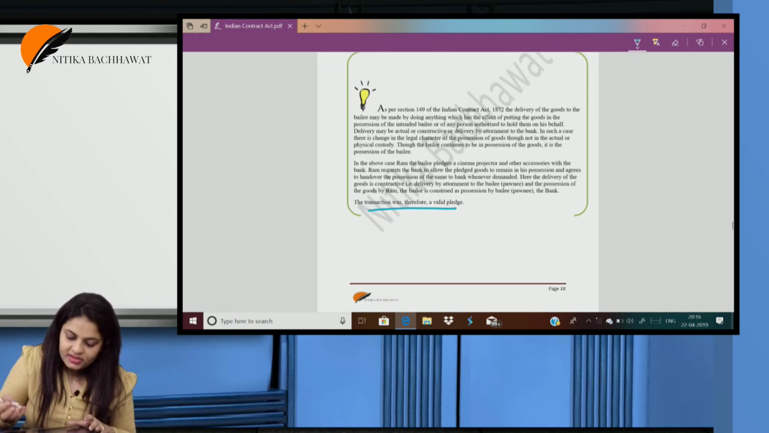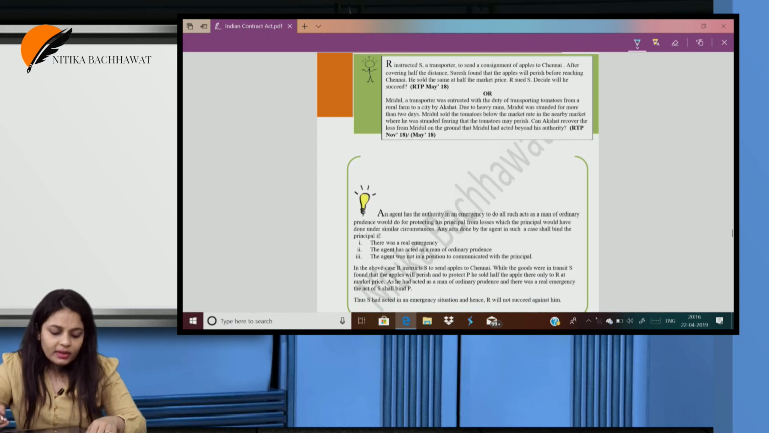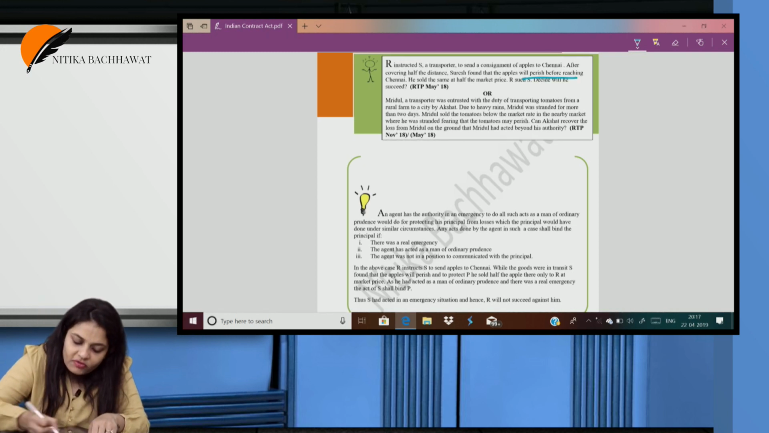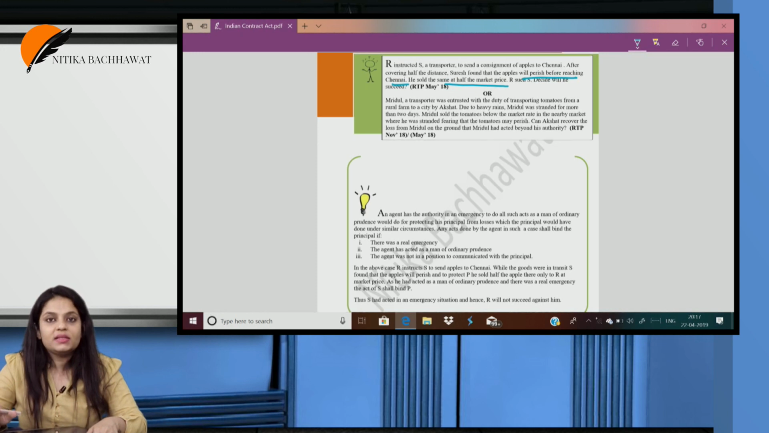The transaction is therefore a valid pledge. Suresh is instructed as a transporter to send a consignment of apples to Chennai. After covering half the distance, Suresh found that the apples will perish before reaching Chennai. He sold the same at half the market price. R sued him. Decide, will he succeed?